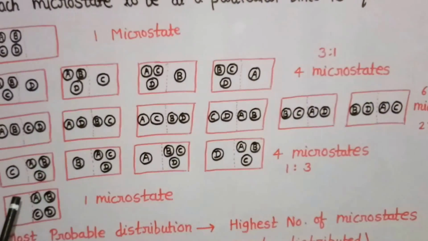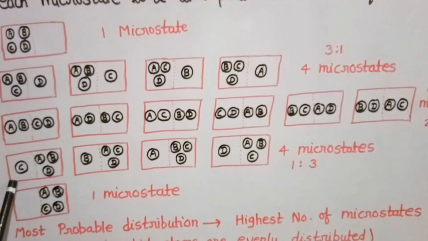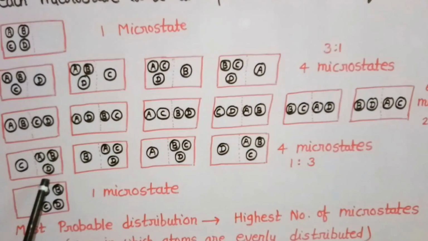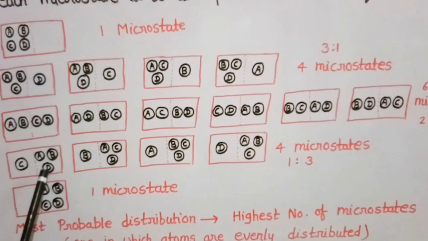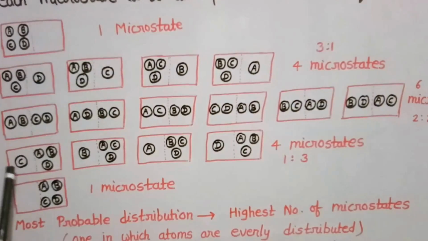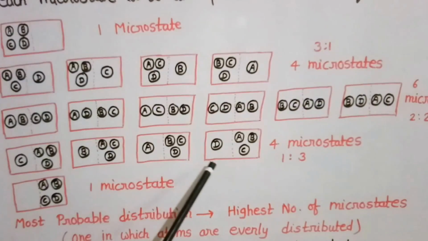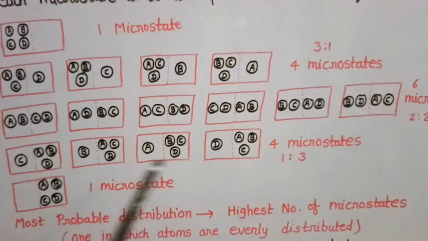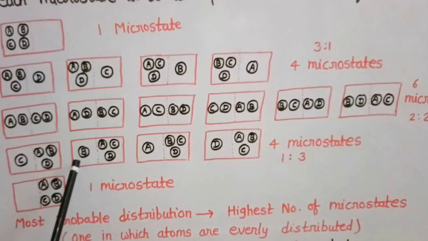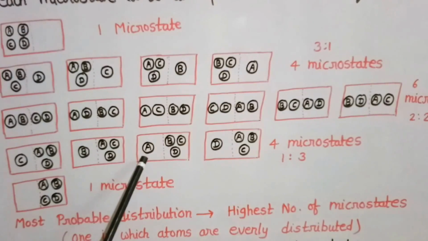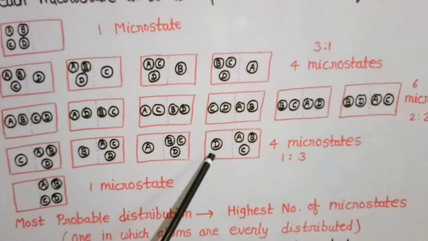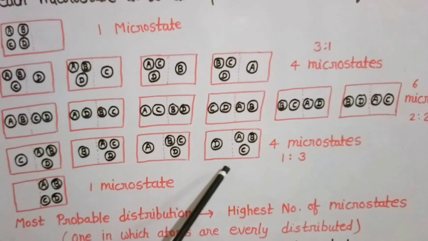The fourth may be one molecule or atom in the first and 3 molecules or atoms in the second compartment. It will look like this, and it will also have 4 different microstates. It means C may be in the first compartment, B may be in the first compartment, A may be in the first compartment, and D may be in the first compartment. So this will have 4 microstates.